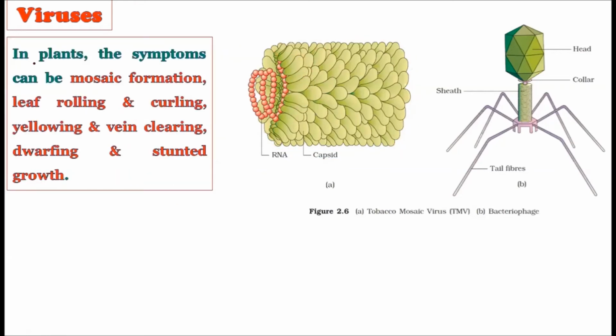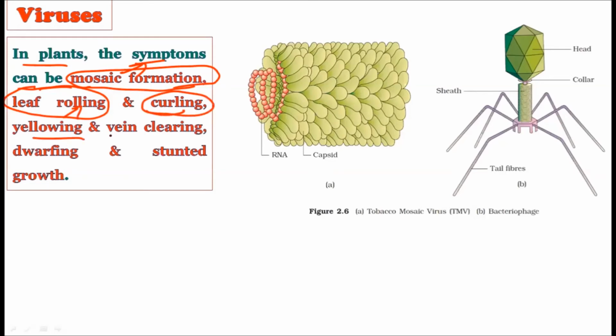Now, in the plants, the symptoms can be mosaic formation. If there is a viral infection, what are the symptoms? There is a mosaic formation, there is a rolling of the leaf. If you observe your surrounding plants carefully, you can clearly see there is always some type of rolling in the leaf. This is also a viral infection. Then curling of the leaves, then yellowing and vein clearing. What happens in this? The yellowing of the leaves occurs, and there is a loss of chlorophyll from the veins, and that is why these veins look like empty vessels.